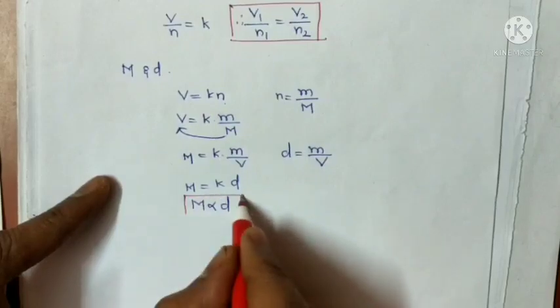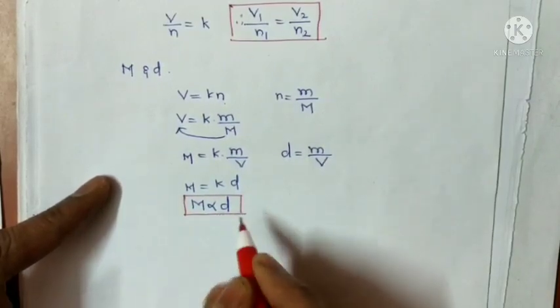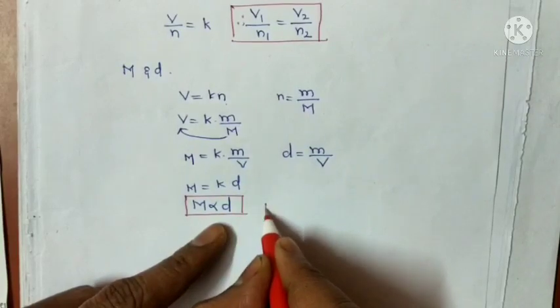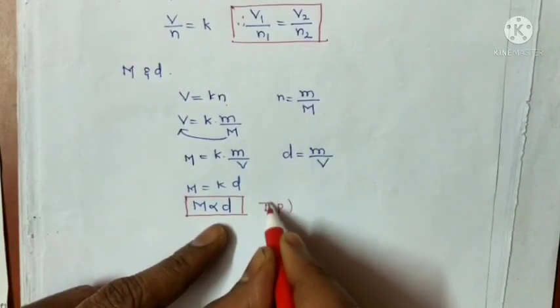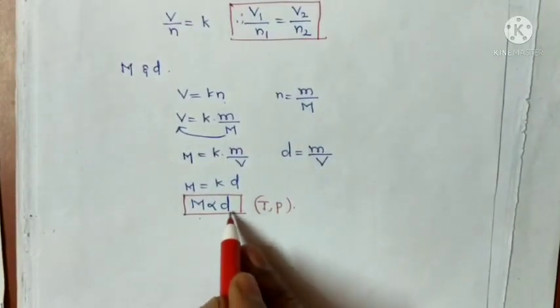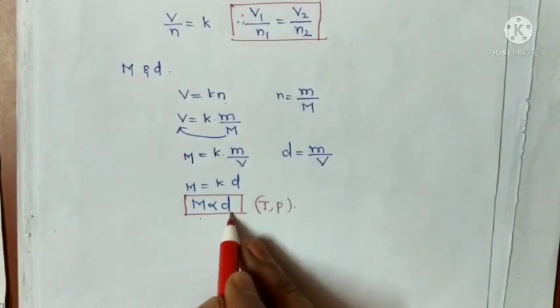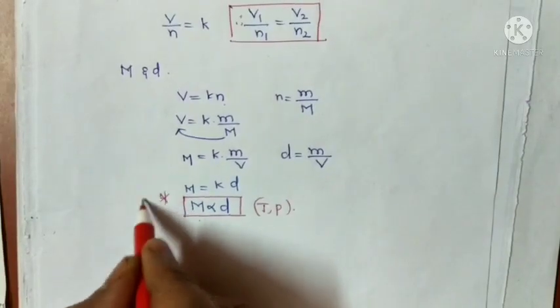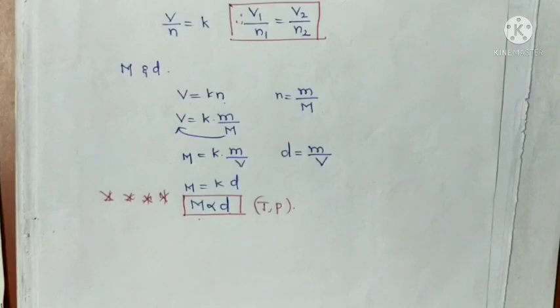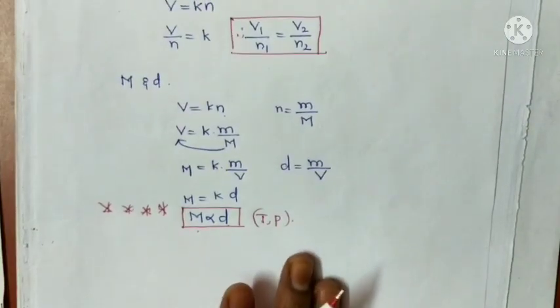Molar mass is directly proportional to the density at constant temperature and pressure. That means if the molar mass of the gas increases, its density also increases. This relationship is very important for solving problems. So this is the information about Avogadro's law and Gay-Lussac's law.